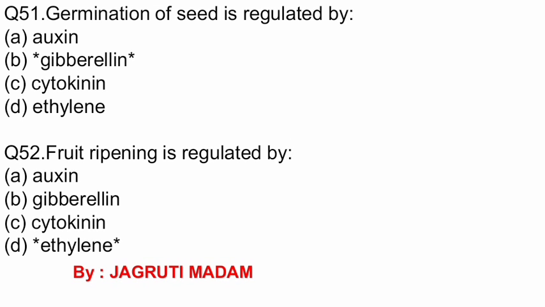Question 51. Germination of seeds is regulated by, options are auxin, gibberellin, cytokinin, ethylene. The correct option is gibberellin. Question 52. Fruit ripening is regulated by, options are auxin, gibberellin, cytokinin, ethylene. The correct option is ethylene.